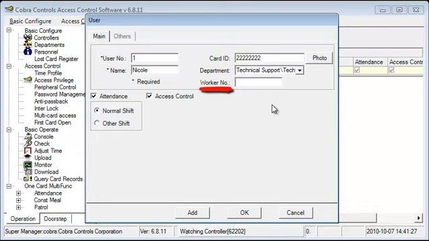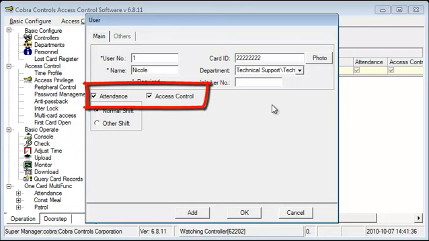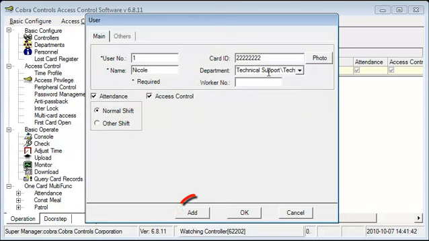Worker number is an optional field, and it's if you wanted to add, say, an employee identification number to each of your workers. Make sure that your attendance and access control buttons are checked, and if everything is typed in correctly, you can click Add to add a user. We'll add another user. This time we'll name it Chris.